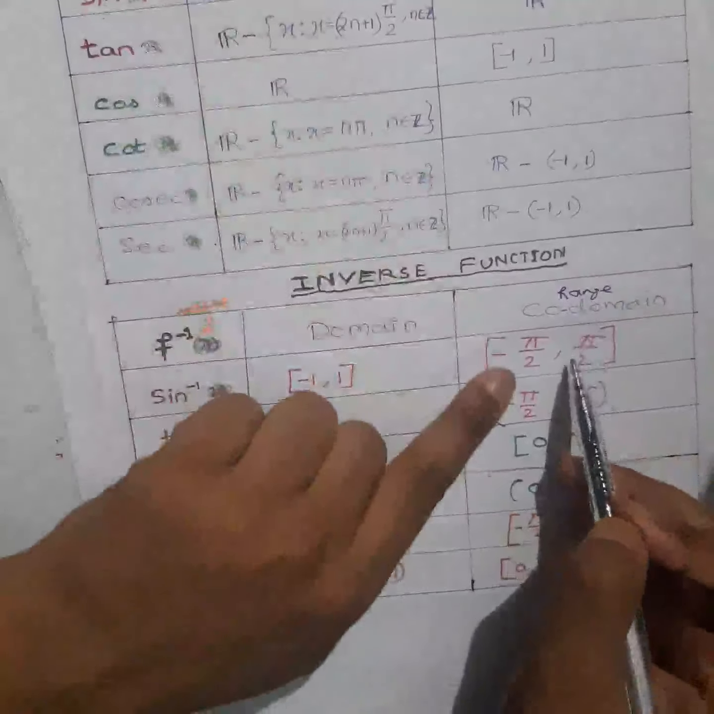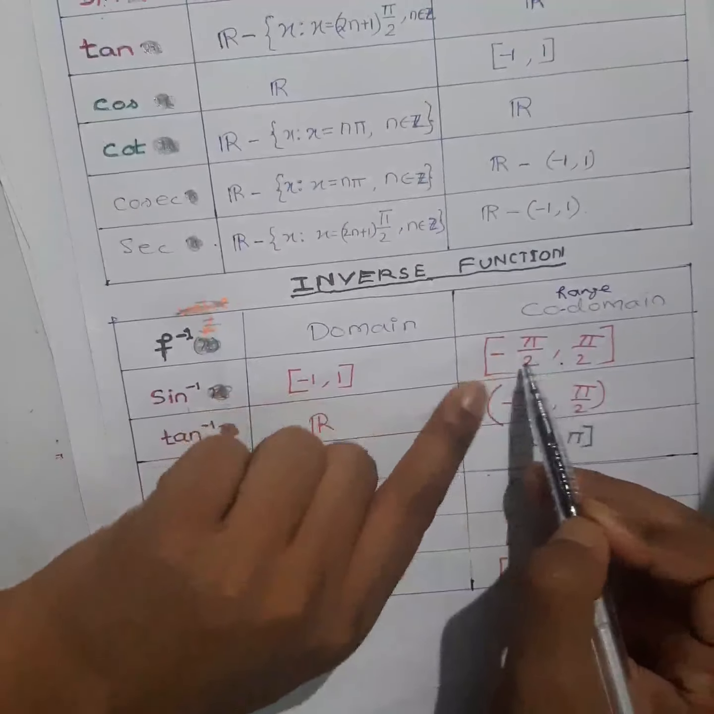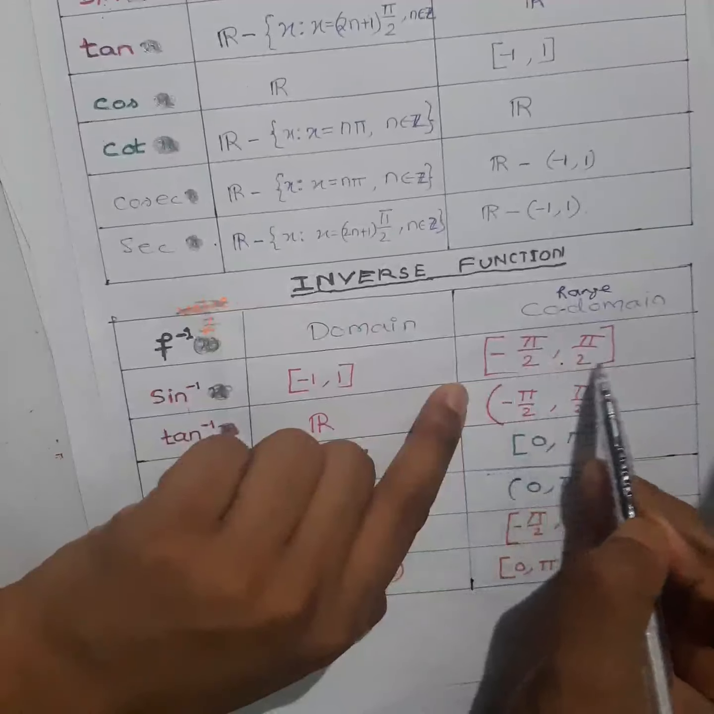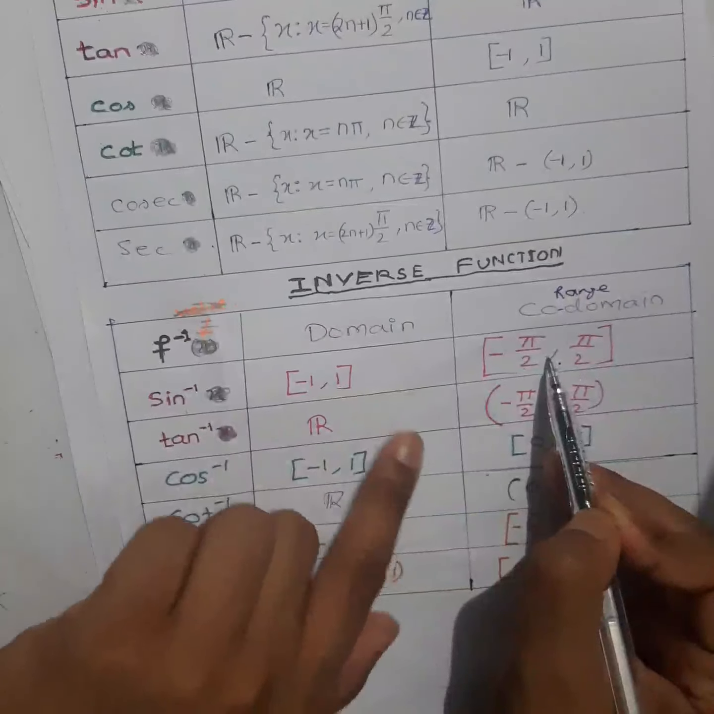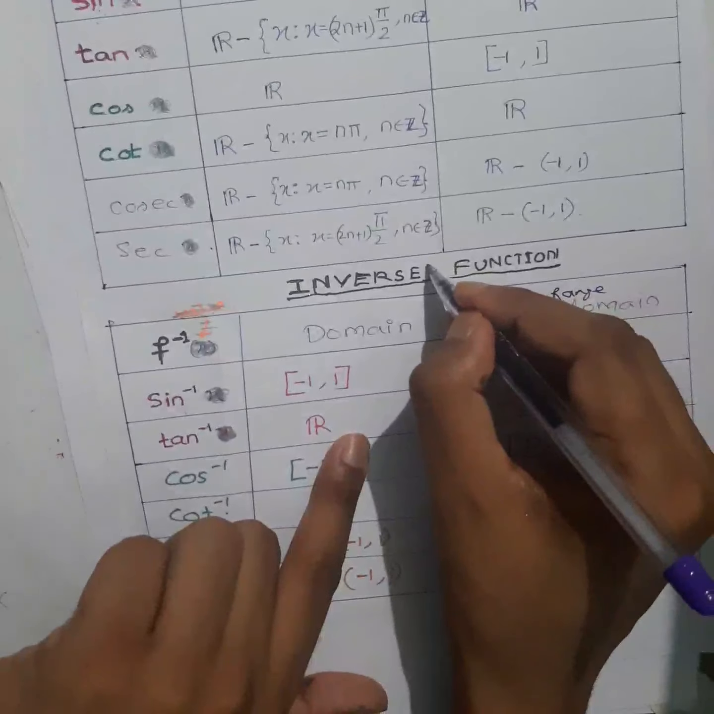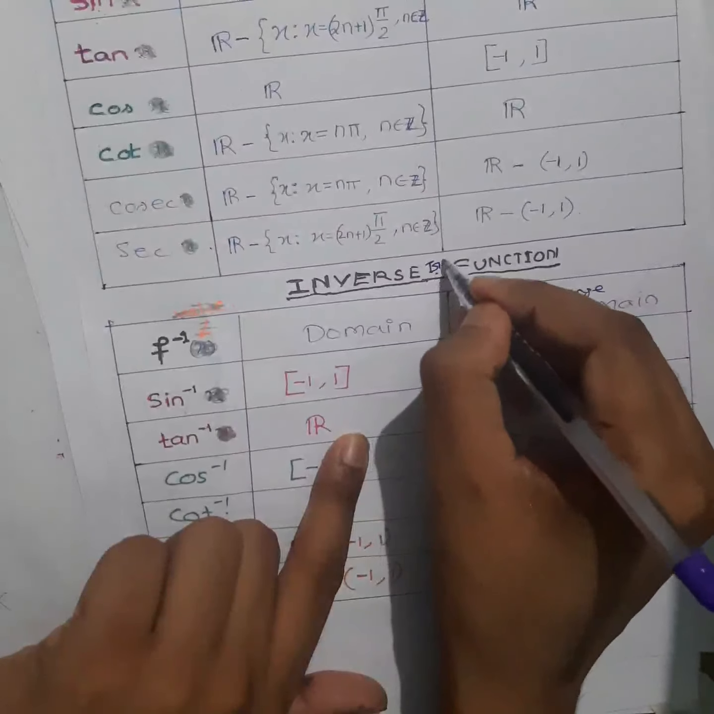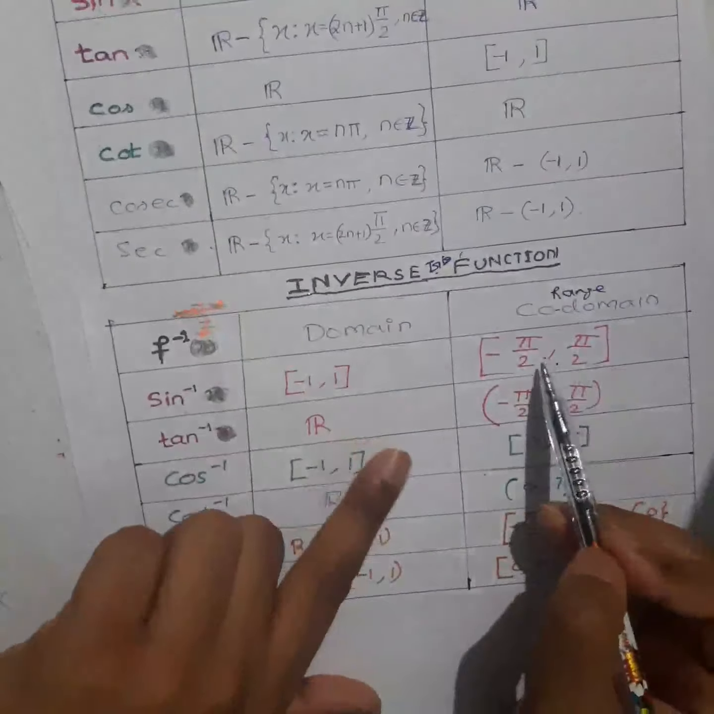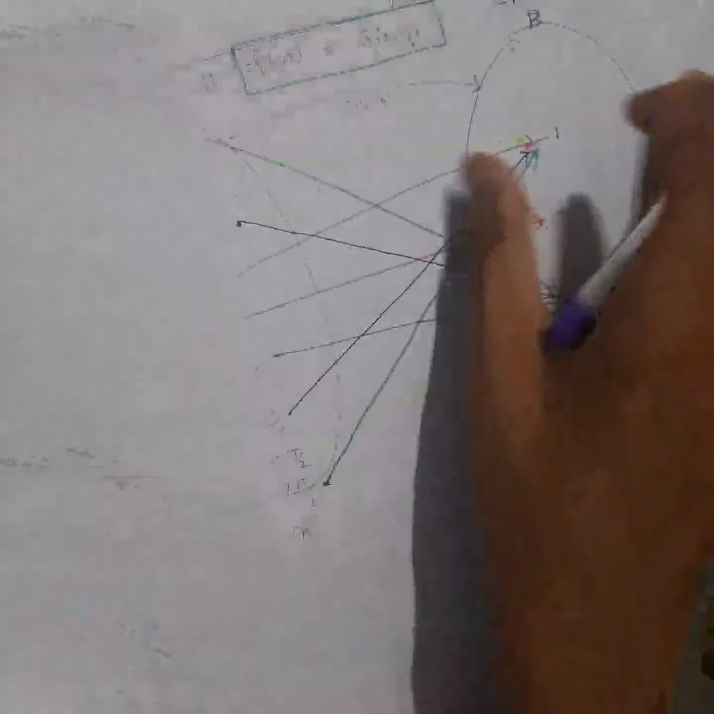This is what I'm taking. I'm not taking R here. What I'm taking is minus pi by 2, because if you take R here, your inverse function will not exist. Inverse trigonometric function will not exist. Just now we have seen already, right?